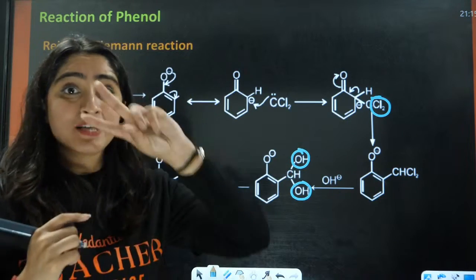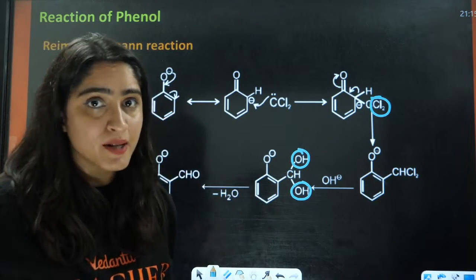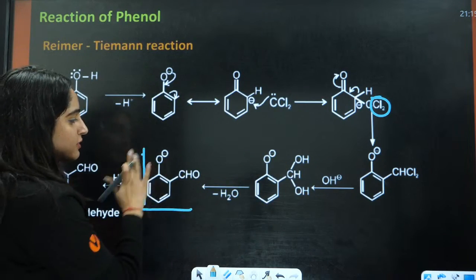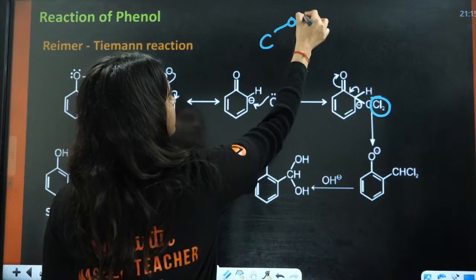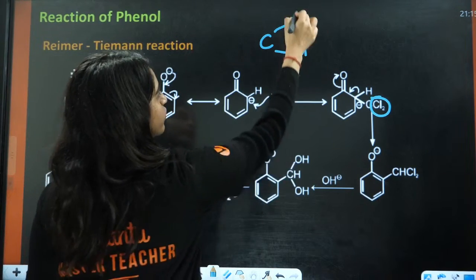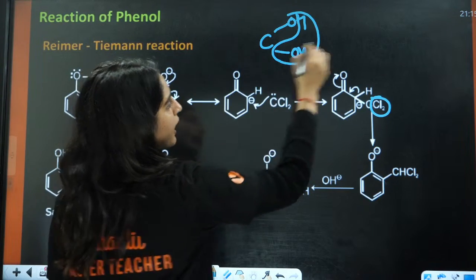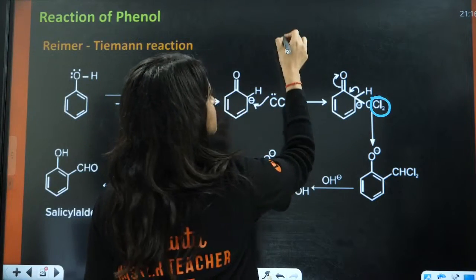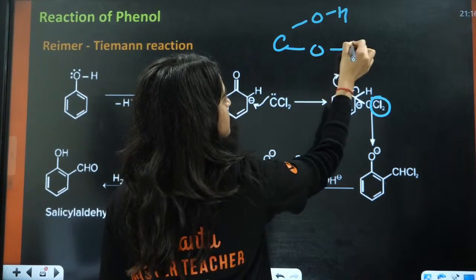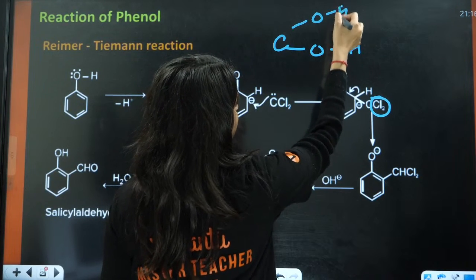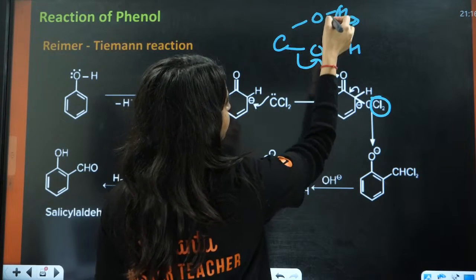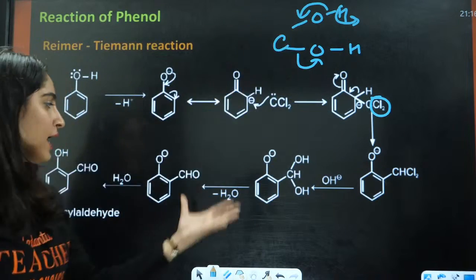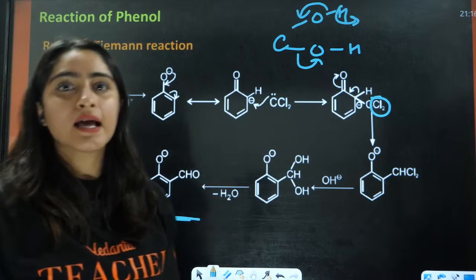If one carbon atom has 2 OH, that is not stable, so it is going to release water and form an aldehyde in this case. If you see, this is COH, this is COH. So it is going to release this and form a C double bond. How is this going to form? This is C, this is OH, this is C, this is OH, and H positive will go from this side, OH negative will go from this side. The electron will be provided to this one. You will have the formation of a C double bond, and hence you will have the formation of salicylic aldehyde.